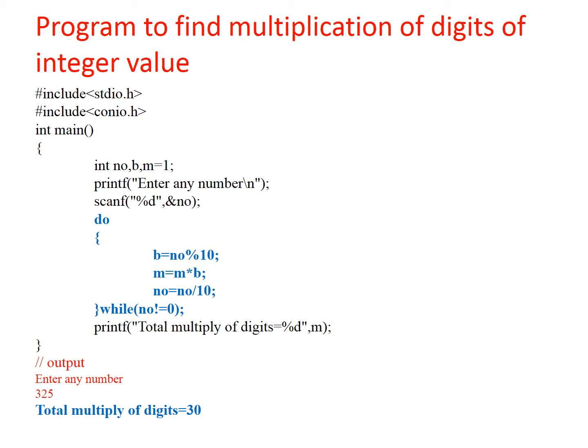Lastly, I have mentioned the expected output. If we execute this program with the Turbo C compiler, the message "Enter the number" is given. After inputting the number, here the number input is considered as 3 2 5, then the output will be carried out as 3 into 2 into 5, that is 3 into 2 is 6, 6 into 5 is 30.